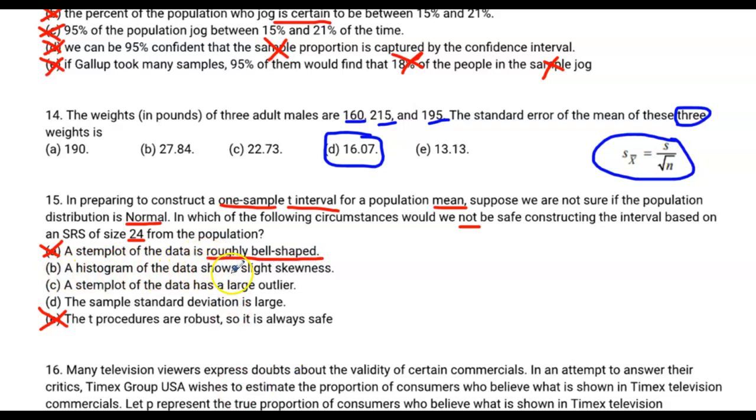A histogram of the data shows slight skewness. Hey, slight skewness, that's good enough for me, guys. As long as it's slightly skewed, it's mostly normal. So we're going to call this one A-OK as well, which means we're not saying that it is not safe.